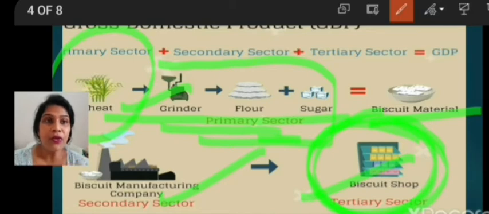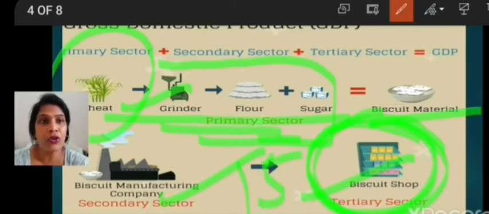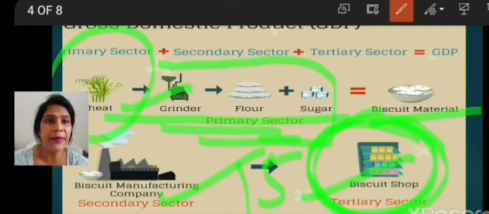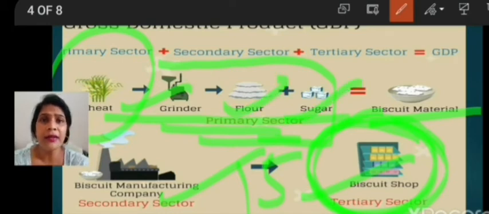What would be the cost of each packet? That is 15 rupees. The 15 rupees of that biscuit already includes the value of these intermediate goods. Flour, sugar, oil, and the manufacturing process, everything is included in this 15 rupees. Counting the value of flour and wheat separately is therefore not correct, because then we would be counting the value of the same thing again and again a number of times. First as wheat, then as flour, and finally as biscuits. So it will be incorrect.